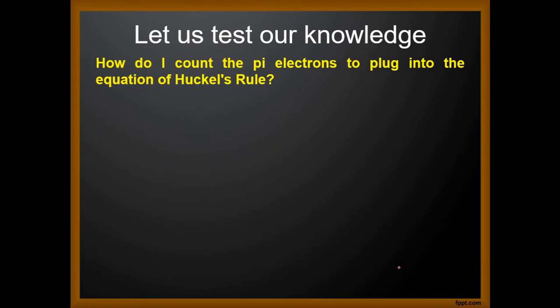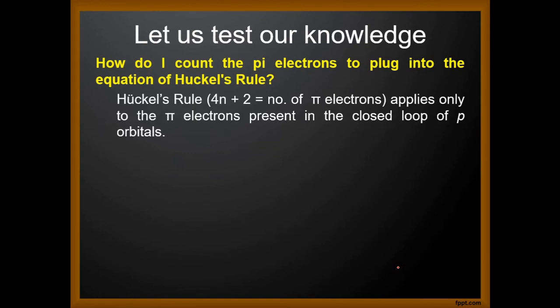How do I count the pi electrons to plug into the equation of Huckel's rule? Huckel's rule is the 4n plus 2 rule, or 4n plus 2 pi electrons, and it applies only to the pi electrons present in the closed loop of p orbitals. For example, say we have a benzene here.